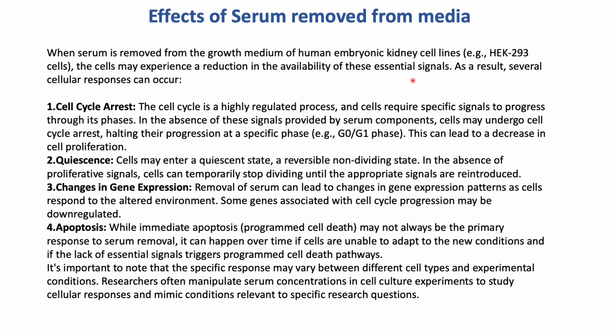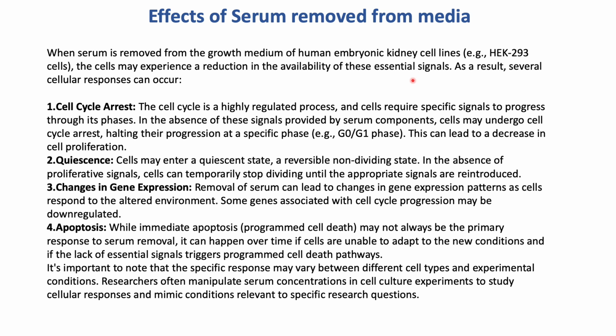And then quiescence. The cells may enter a quiescent state, which is a reversible non-dividing state. In the absence of proliferative signals, the cells can temporarily stop dividing until the appropriate signals are reintroduced in the media. And then changes in gene expression. Removal of serum can lead to changes in gene expression patterns as the cells respond to altered environments. Some genes associated with cell cycle progression may be downregulated.